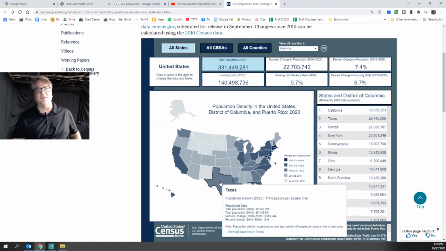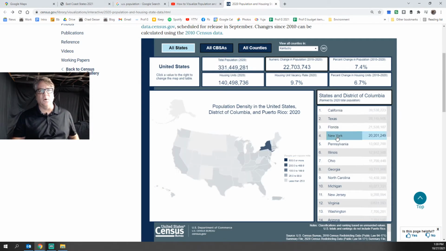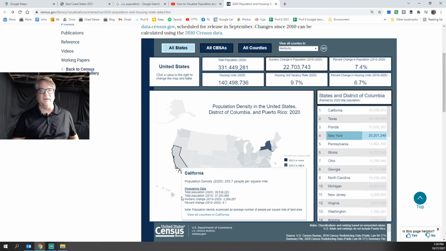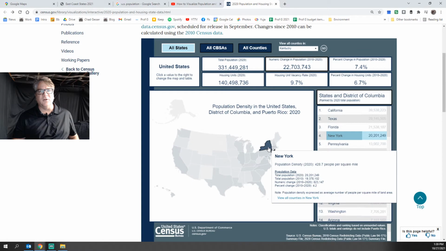California and Texas are very large states in terms of space. So it makes sense that a lot of people could live there. But then you look at a place like New York, which is quite a bit smaller than California and Texas, but quite a bit of people live there. Okay. And then you start looking at population density.